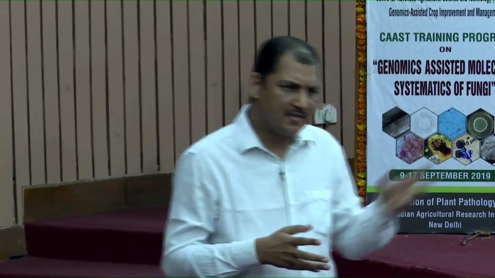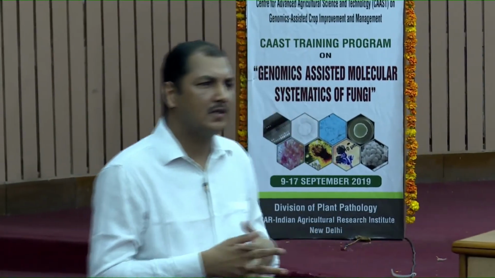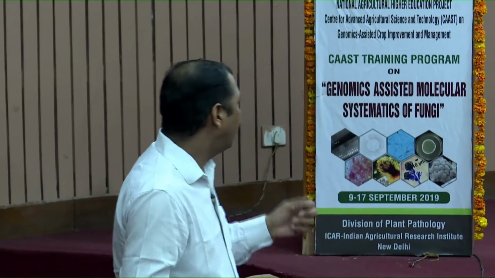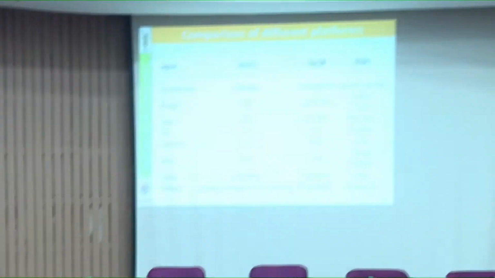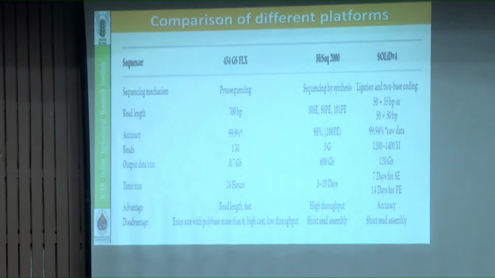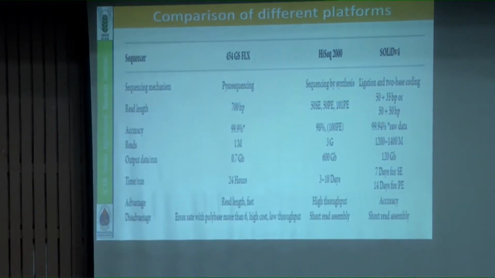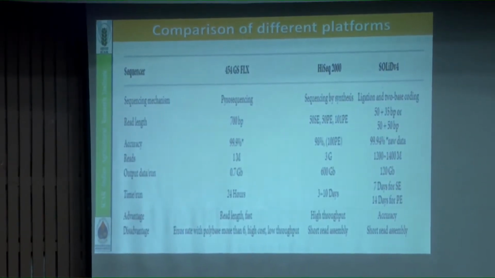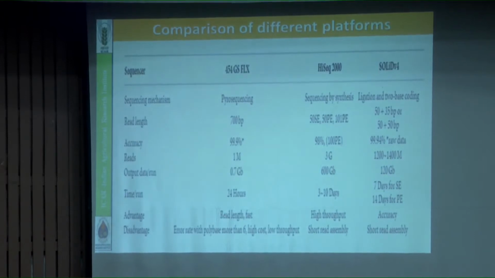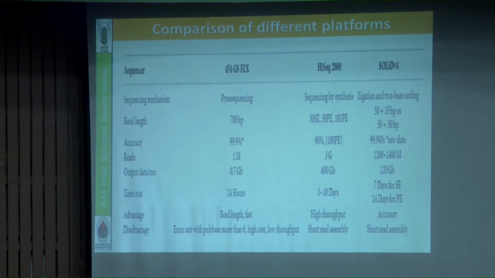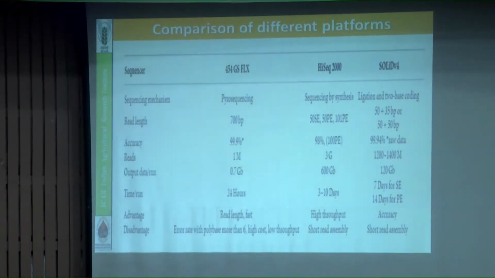When we compare these three platforms, what are the differences? You see here, Roche pyrosequencing was used, then HiSeq, the Illumina platform, and SOLiD. Three different types of chemistry were used, but here the accuracy is 99.98% and 99.4% for raw data, and time is more important.